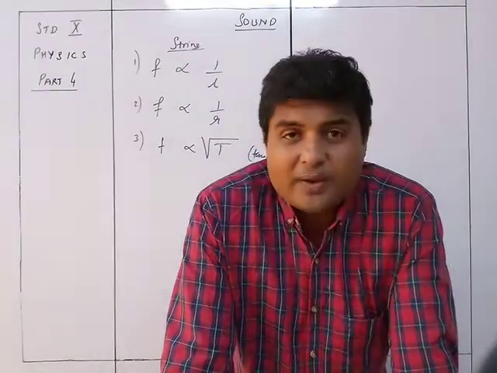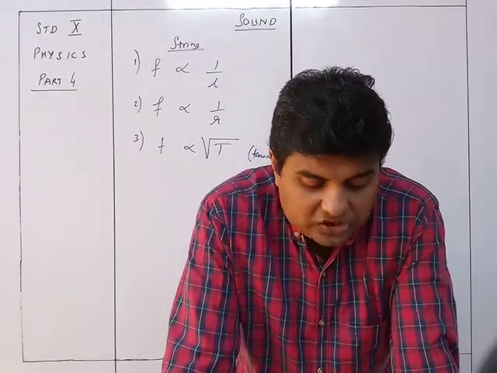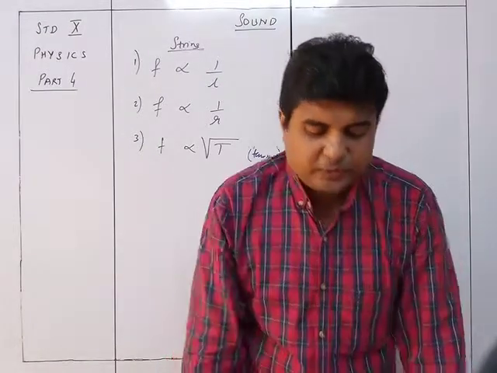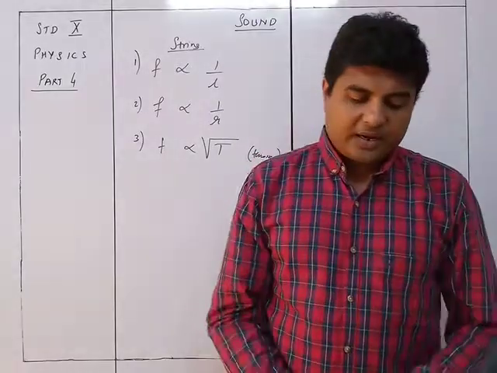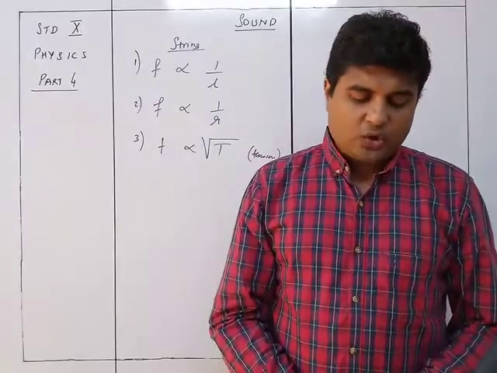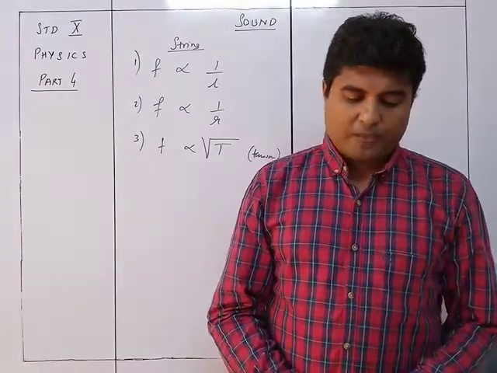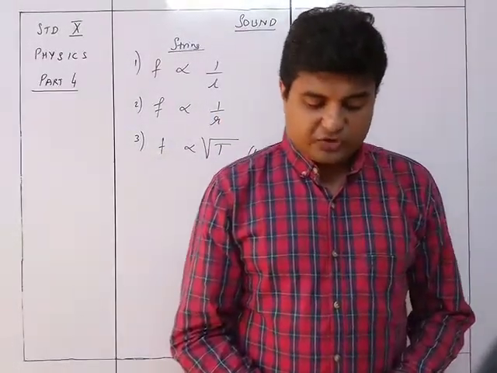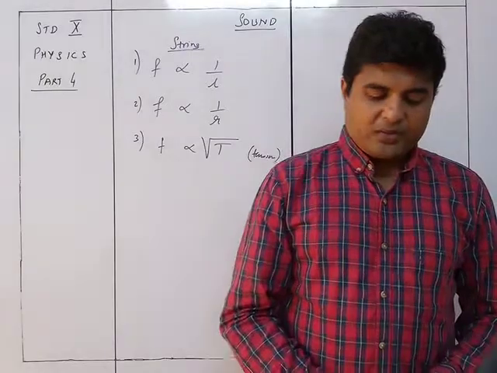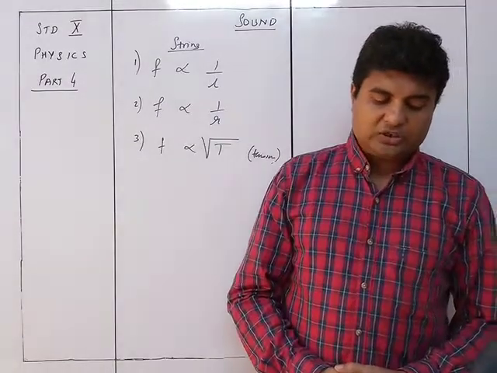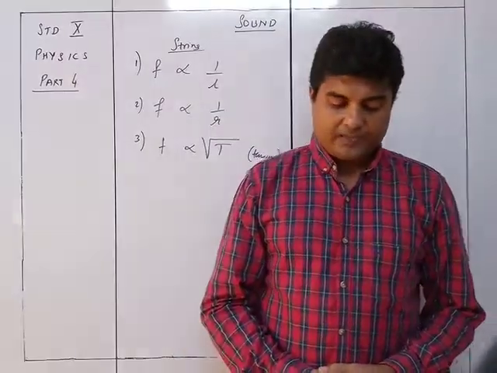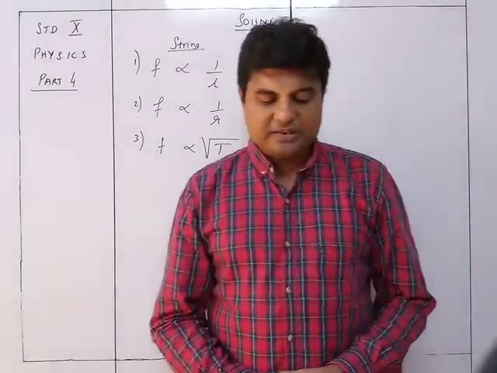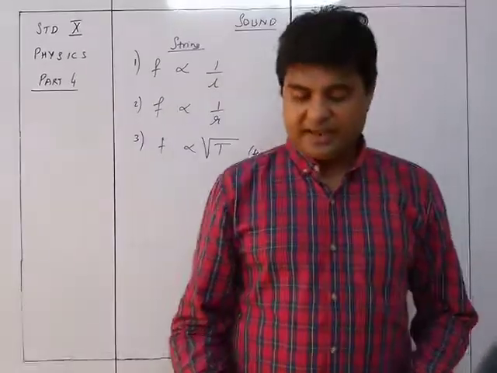Seventh one, again an important point. A string of a given length stretched between its ends under a given tension can be made to vibrate in different modes by plucking the string at different points. If the string is plucked in the middle, the string vibrates in one loop as shown in figure 7.5a. This vibration is called the principal note or frequency F.